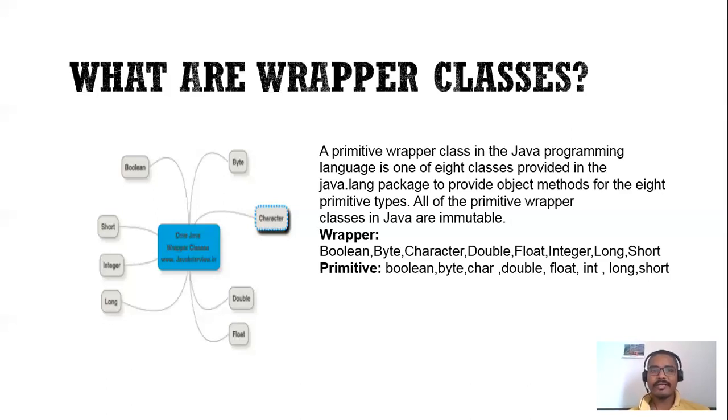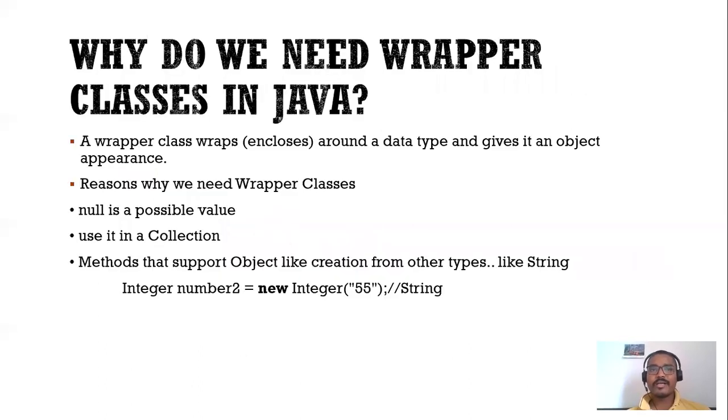Let's discuss our second question. The interviewer may ask you, why do we need wrapper classes in Java? As we discussed, wrapper classes mainly convert a primitive data type into its object form, meaning any primitive data type variable we can convert into the corresponding object form.